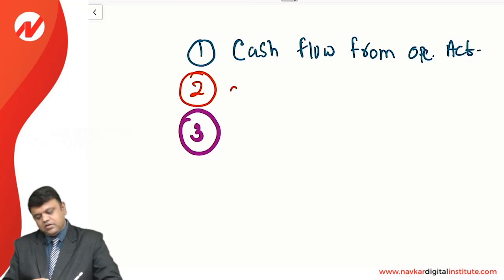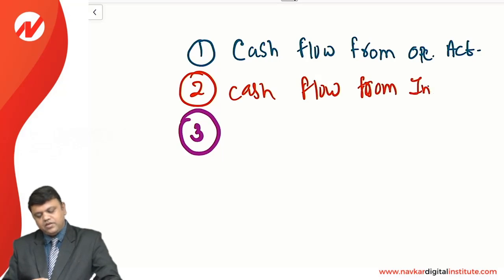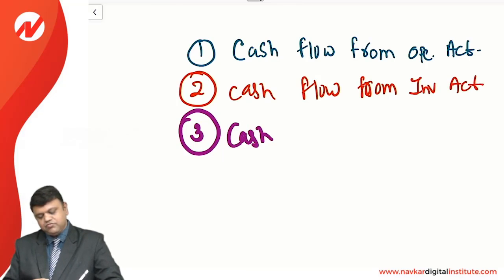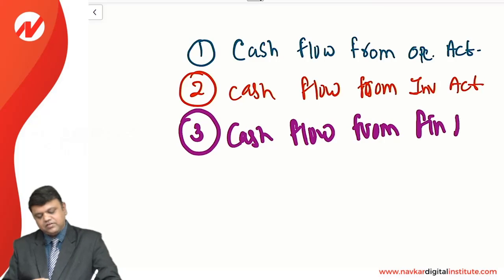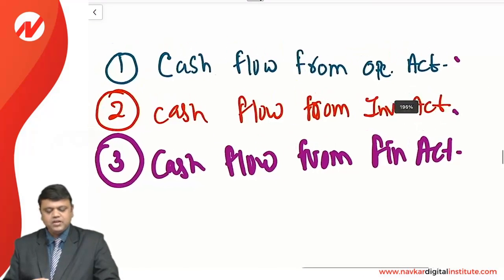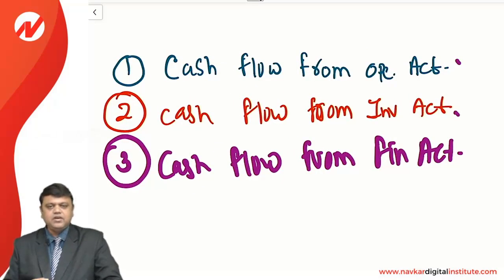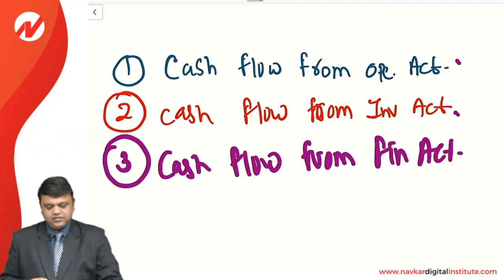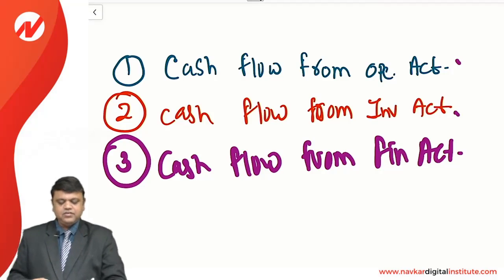Second, cash flow from investing activities. And third, that is cash flow from financing activities. So we need to have this broad bifurcation to arrive at the answer, and if we bifurcate the same, it becomes an easy task for us to arrive at the final answer, and that is the cash flow from the different activities.